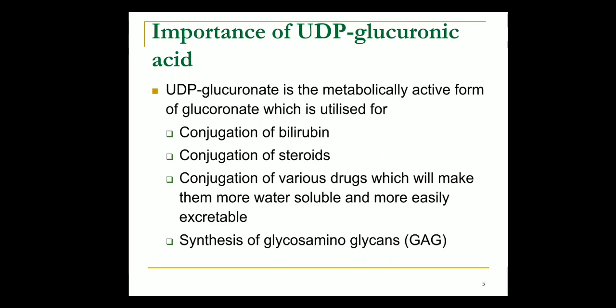So the importance of UDP glucuronic acid is that it is a metabolically active form of glucuronate which is used for conjugation of bilirubin, steroids, various drugs, and synthesis of glycosaminoglycans. All these conjugation reactions are important for metabolism. Bilirubin conjugation and liver function tests you would have studied, and why it is important. Conjugation of drugs is important to make them more water soluble and more easily excretable. So in this major excretory and detoxification function, UDP glucuronic acid plays a major role.